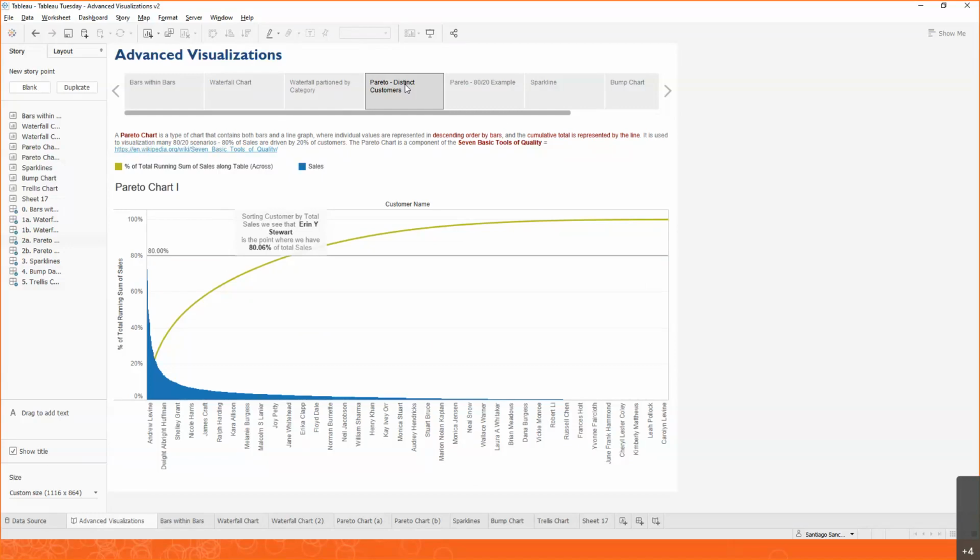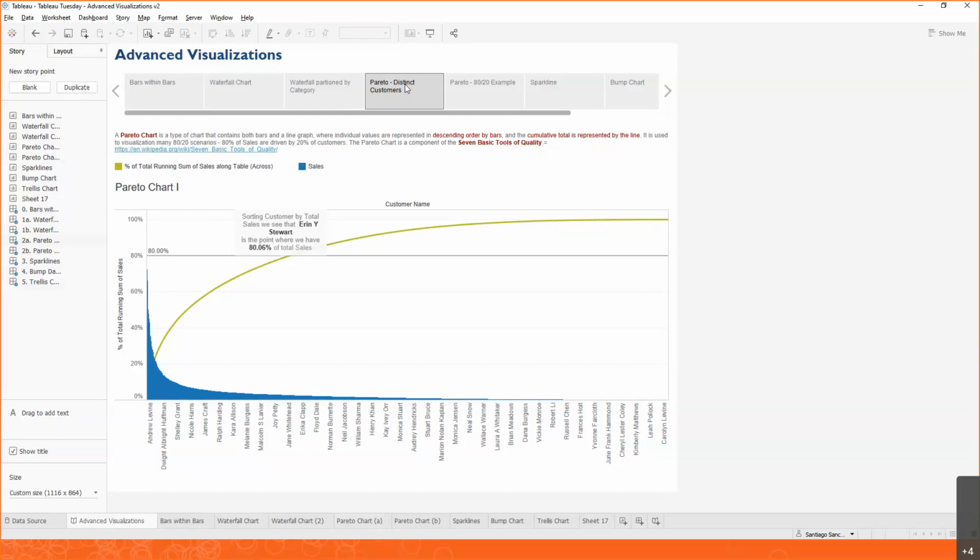Because if they are, you really want to focus on them and make sure that they stay your customers for life. And so what we want to do here is understand who those top customers are. And moreover, we may want to check if the 80-20 rule applies for these customers within our company, within our data set.